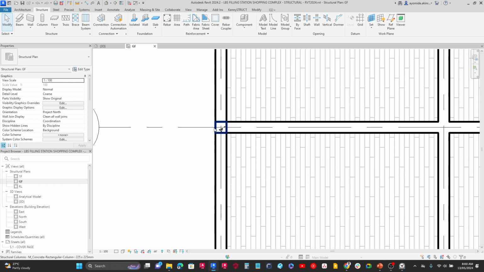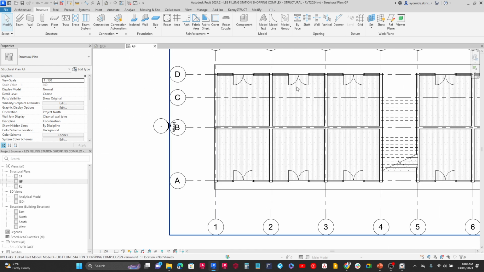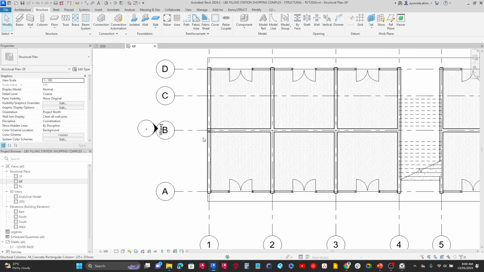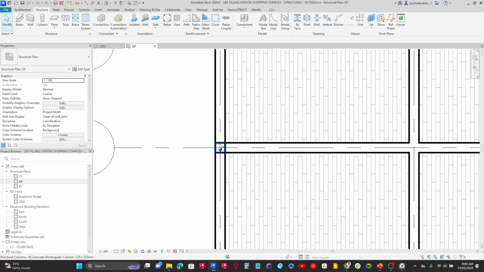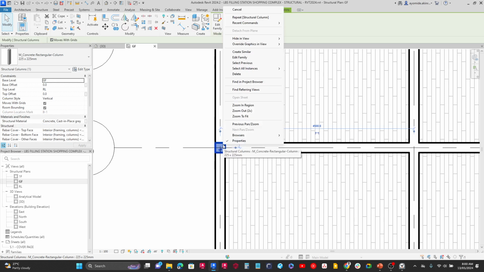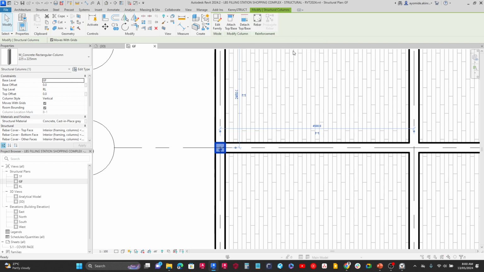We've placed a column inside this view. Now let's go ahead and place some columns in places where it may be ideal. Before I do that, I want to be sure I can always locate a column in this view. So what I'm going to do is click on this column. I'm going to right click on it, and you're going to see an option called override graphics in view. I'm going to select by category,